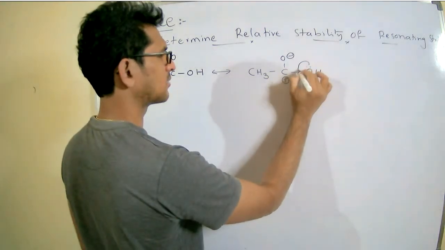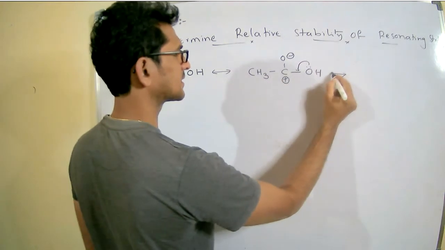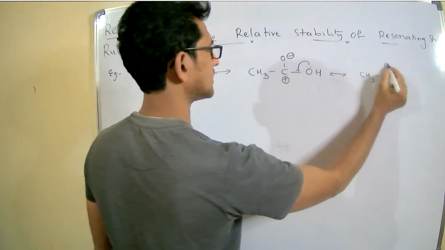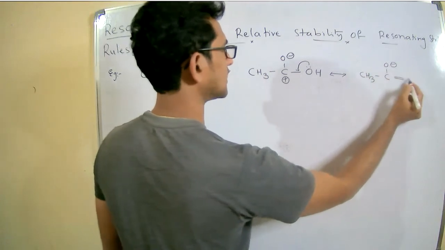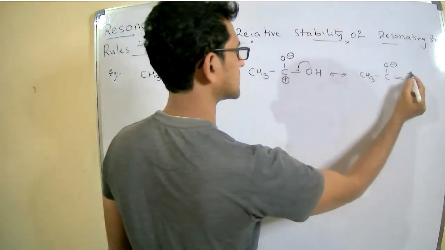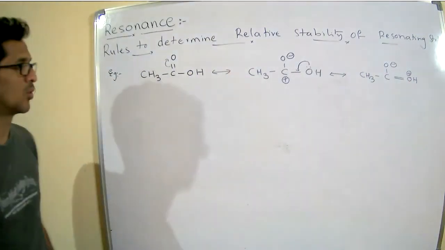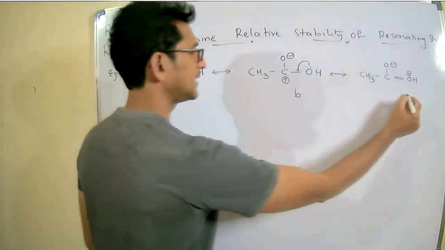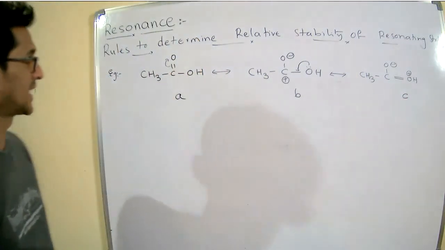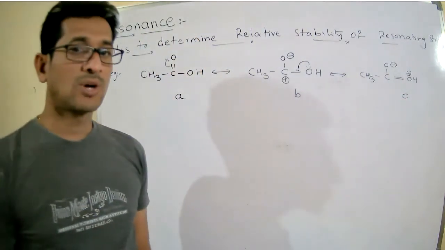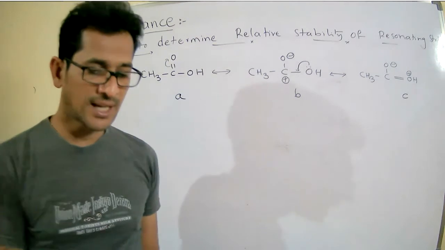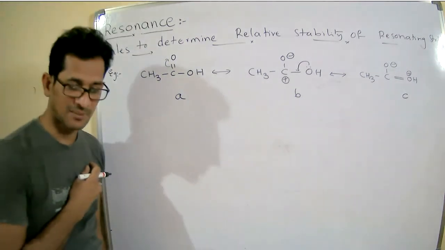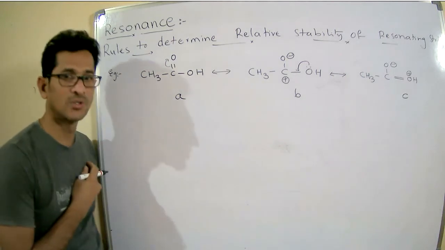I can write one more structure like this: CH3 CO minus double bond OH plus. So structures A, B, C. Among these three, give the relative stability. Have a look.